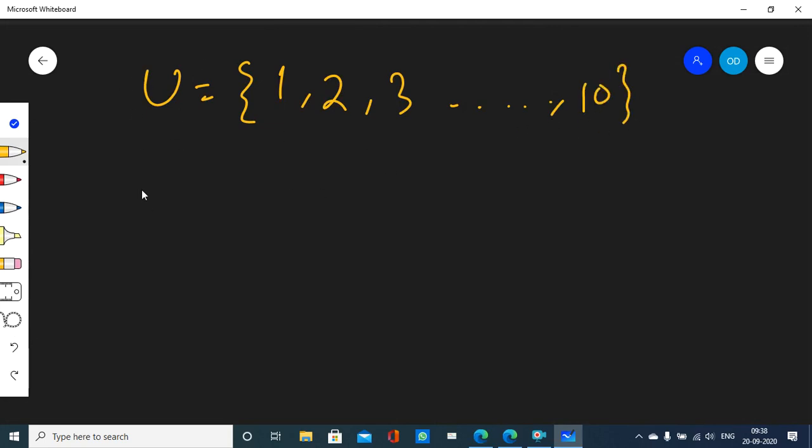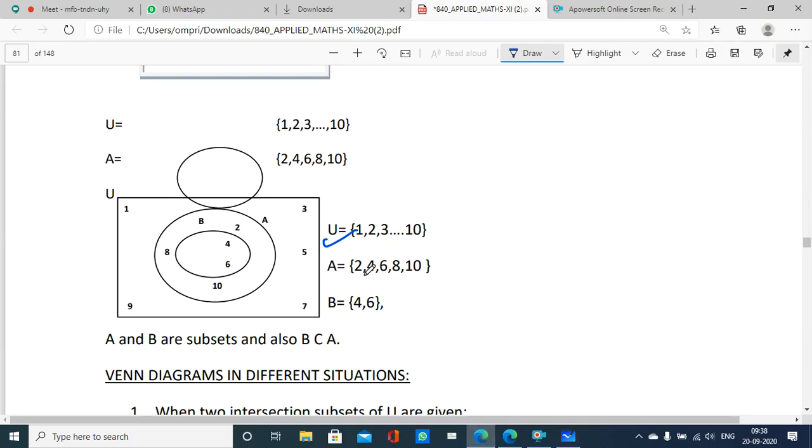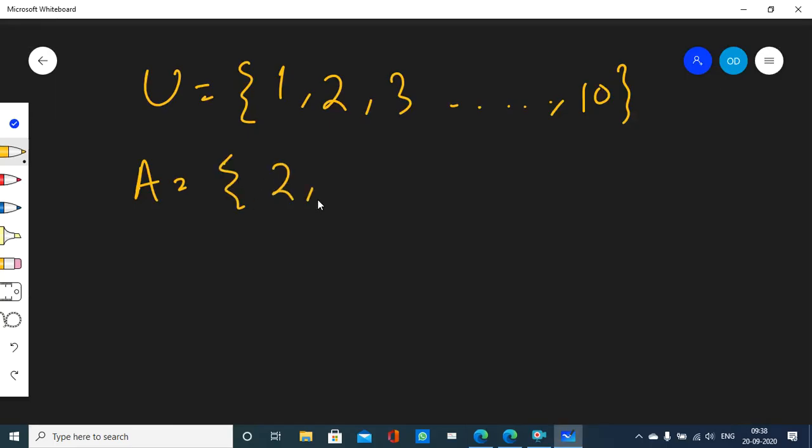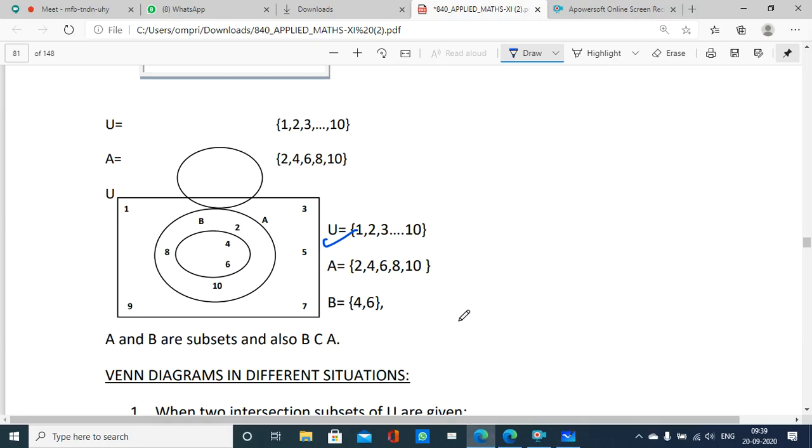They are inside the universal set. And there is set A which carries elements 2, 4, 6, 8, 10. And there is set B which carries elements 4, 6.